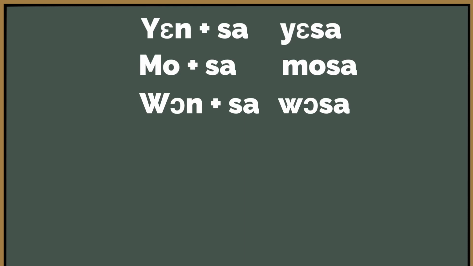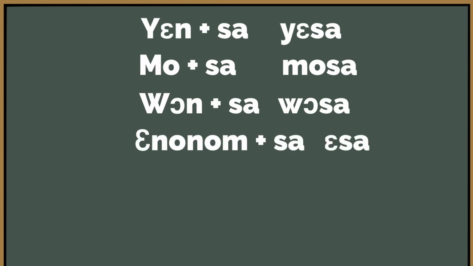And then we take enonom. Enonom will behave just as the singular pronoun eno, and it will become esa, not enonom sa, but esa. Good. So this is how the pronouns behave as subject.